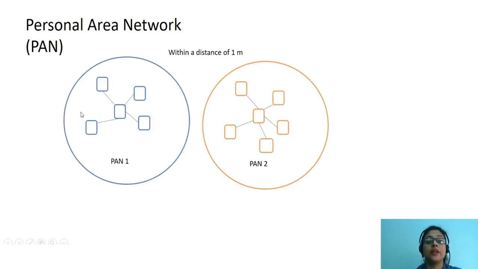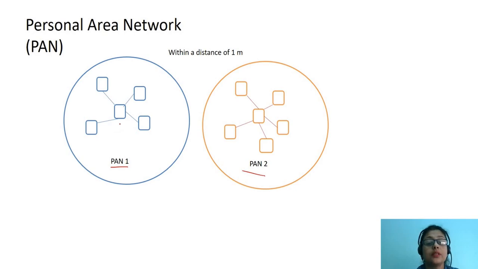It is also called PAN. This personal area network works within a distance of 1 meter. And with the help of personal area network, we can connect laptops, printers, fax machines, or computers within a distance of 1 meter. So this is an example of PAN. So we have here two PANs. One is PAN 1, another one is PAN 2.